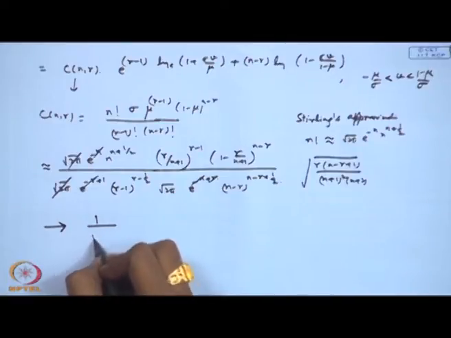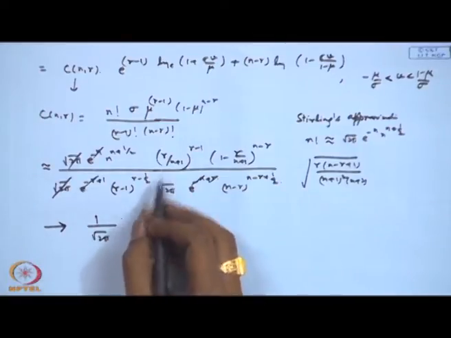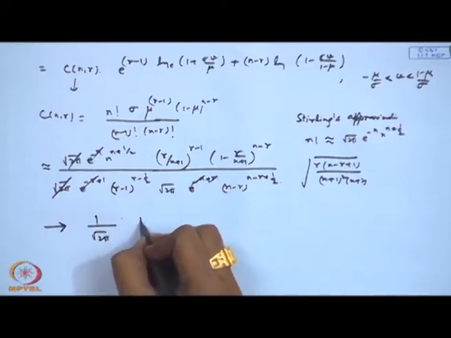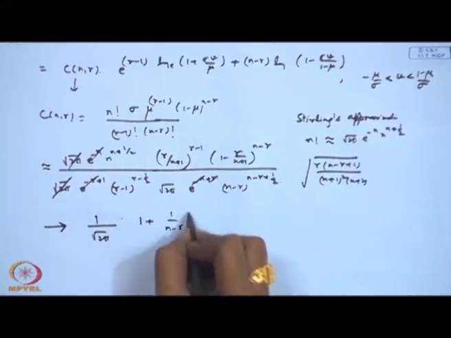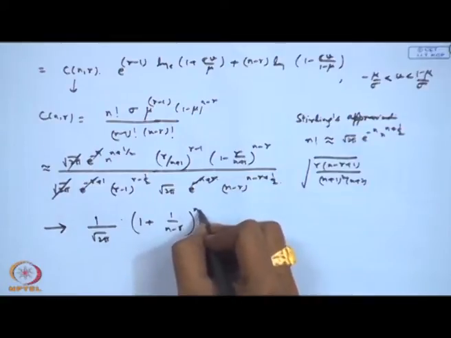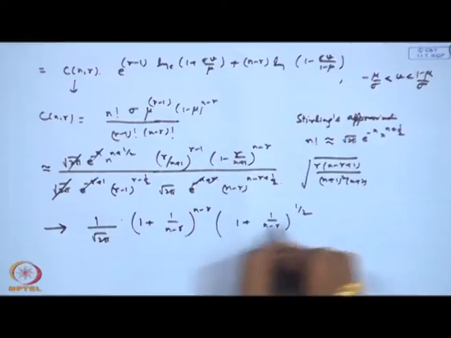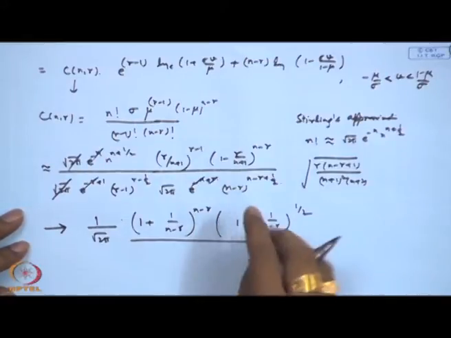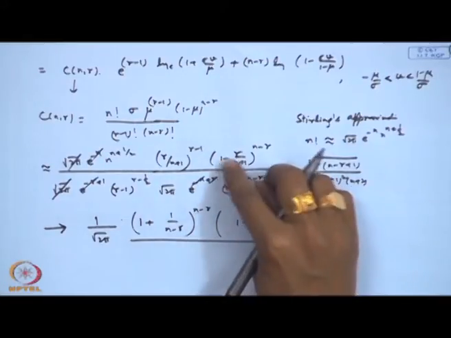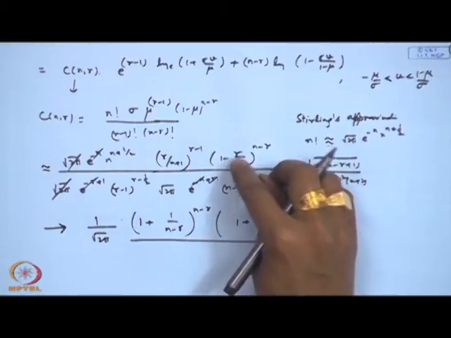Basically, you will get a 1 by root 2 pi term here, and then all other terms can be adjusted easily. 1 plus 1 by n minus r to the power n minus r, then you have 1 plus 1 by n minus r to the power half, which comes from the division here, because I am getting n minus r and n plus 1 minus r here.